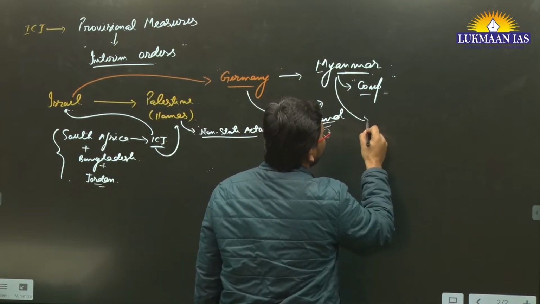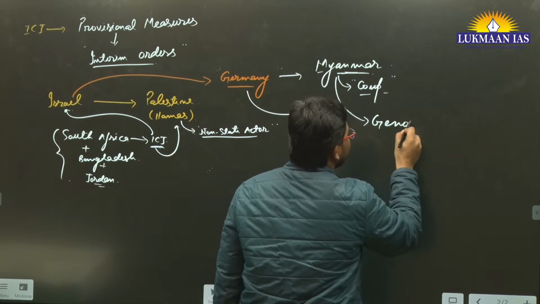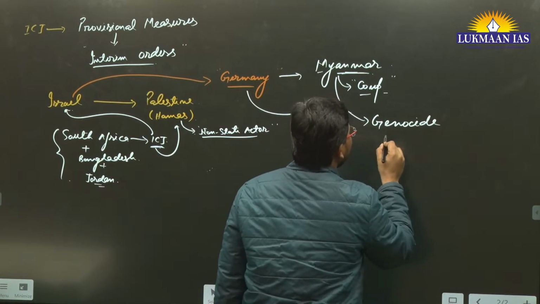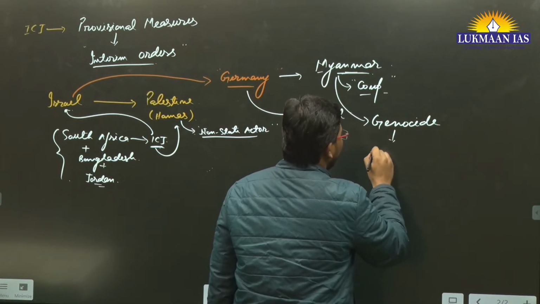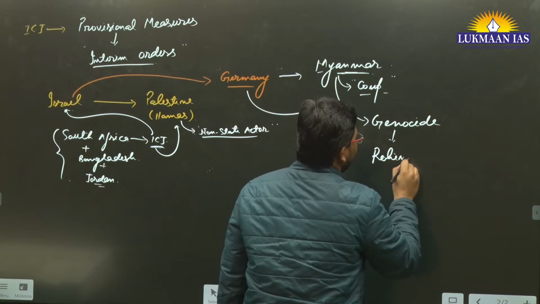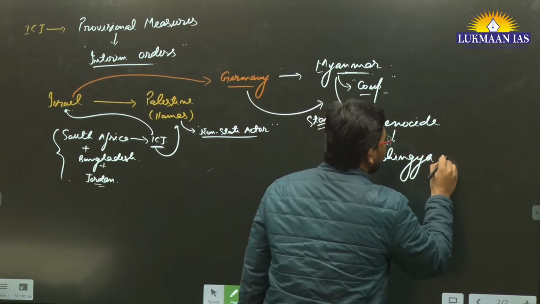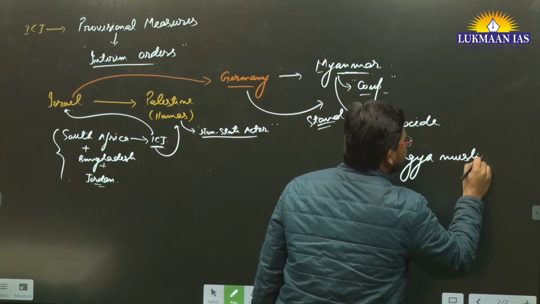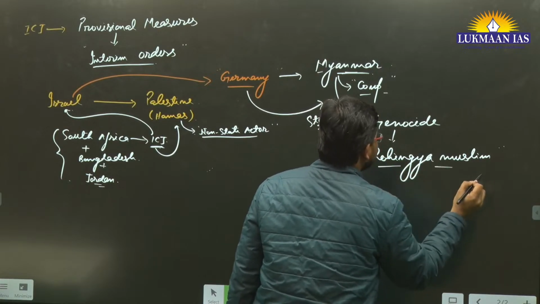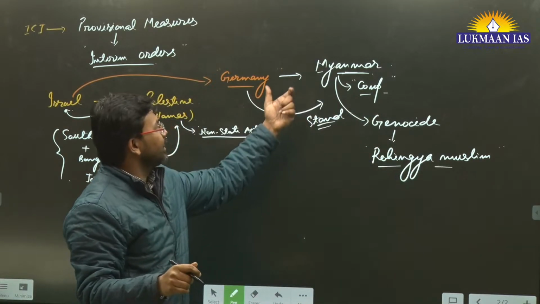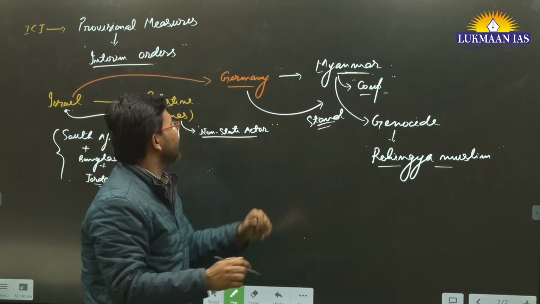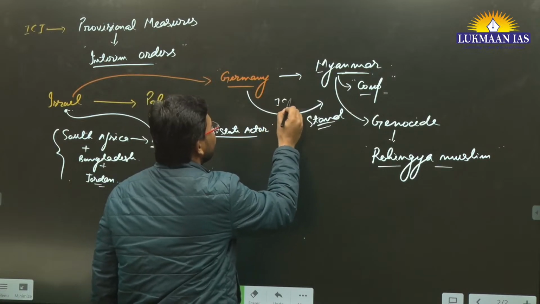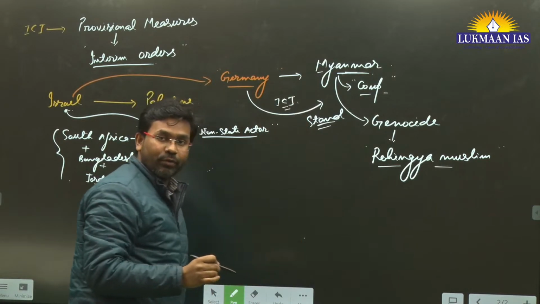In Myanmar there are allegations of genocide of the Rohingya Muslims. So Germany spoke against Myanmar in the International Court of Justice.